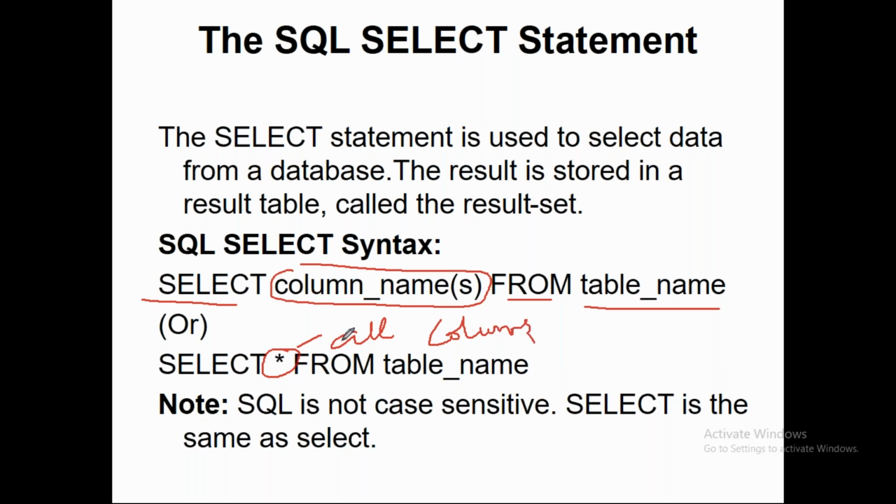Instead of mentioning a specific column, you put star, which defines all the columns, meaning I want all the columns from a particular table. Or if you want specific columns, you select whichever columns you require, mentioning those column names from table name.